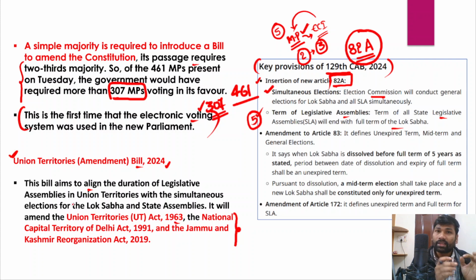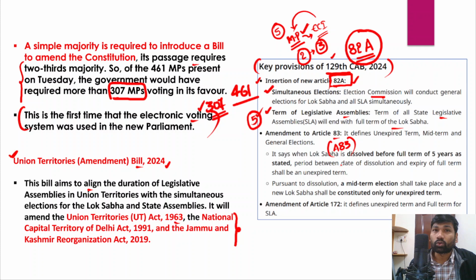See, remember that this 129th Constitutional Amendment Bill is not yet passed by the Parliament, and has not yet received the assent of the President. So as of now, there is no Article 82A. However, in future, if the 129th Constitutional Amendment Bill is passed, then they will insert Article 82A, and it talks about both of these scenarios. Secondly, it will also amend the existing Article 83. Now we'll understand what amendments it will bring in.